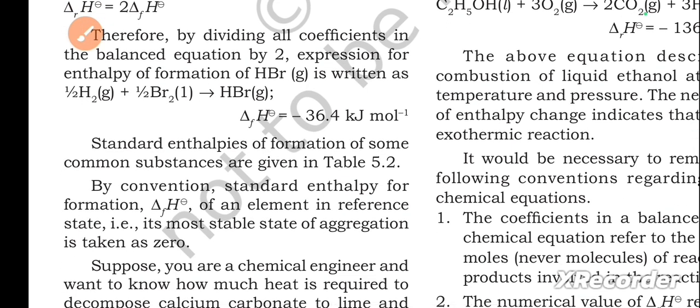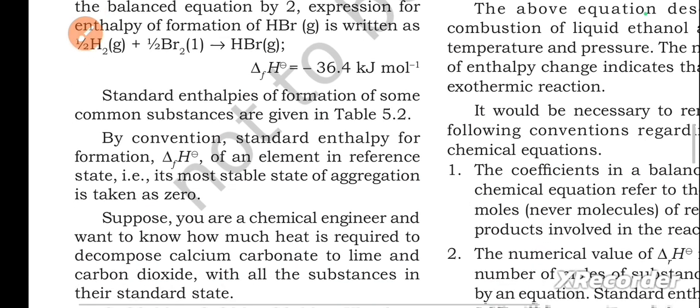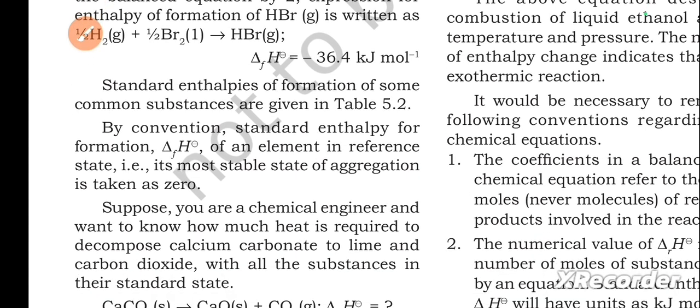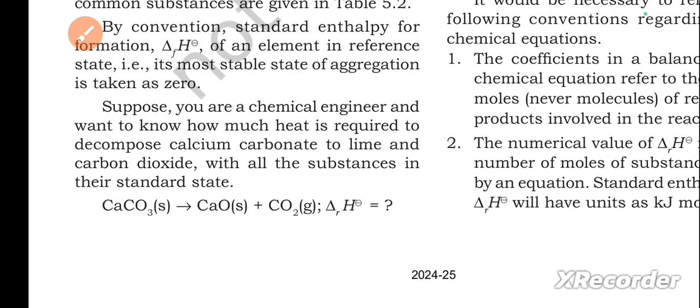Standard enthalpies of formation of some common substances are given in table 5.2. By convention, standard enthalpy of formation, delta FH, of an element in reference state, that is its most stable state of aggregation, is taken as 0. Suppose you are a chemical engineer and want to know how much heat is required to decompose calcium carbonate to lime and carbon dioxide with all the substances in their standard state.